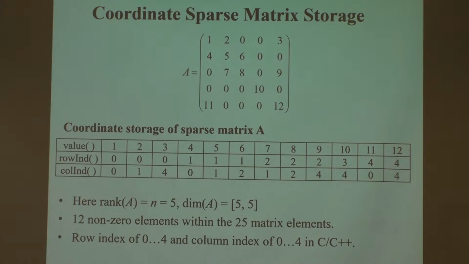The good thing about this is that it doesn't need to be sorted. If I add an element, if somehow a zero flips to a non-zero, I can just append it here. There are no assumptions on the order of your elements.